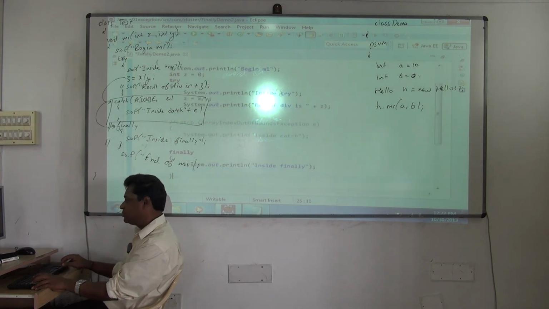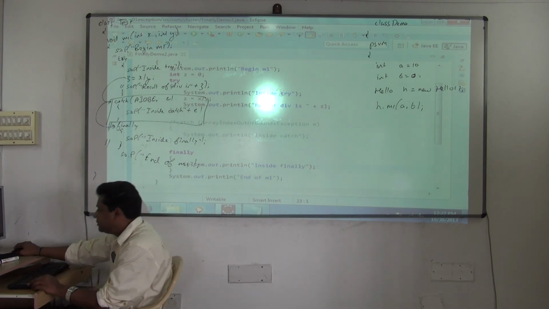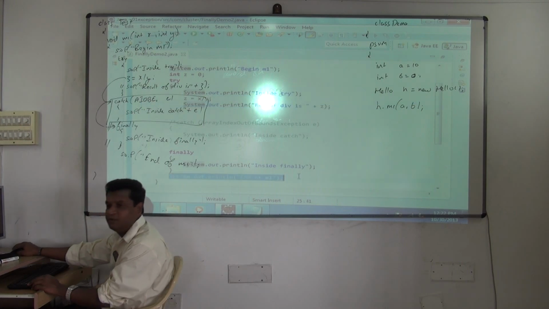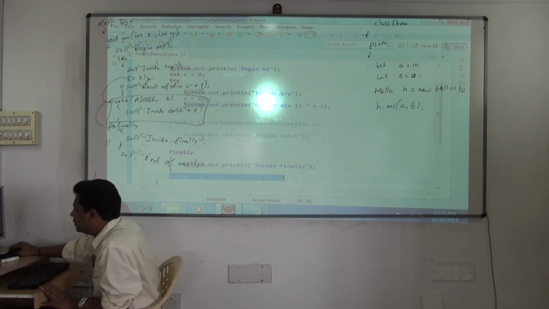Check this out. So all the statements inside finally will execute, but it will not print what? This statement will be skipped. And even the statement outside finally will be skipped. It will not be executed.